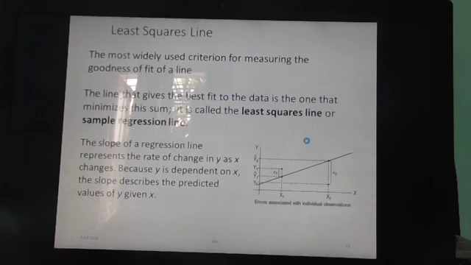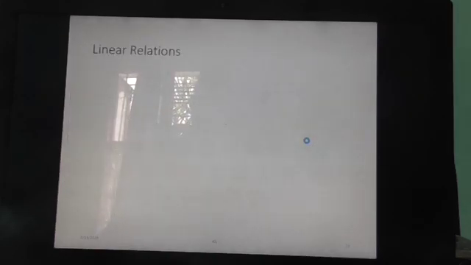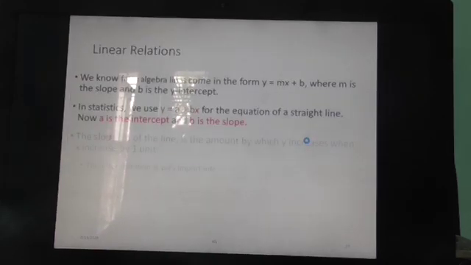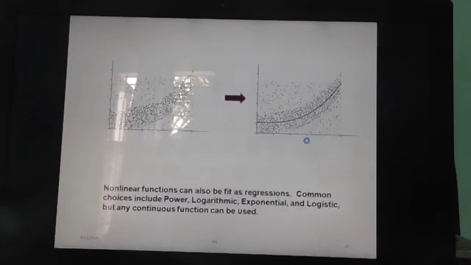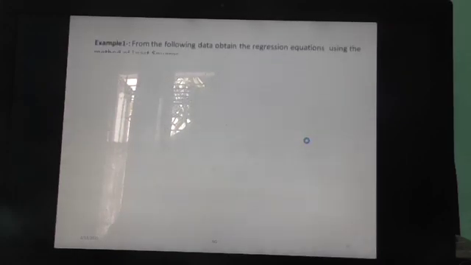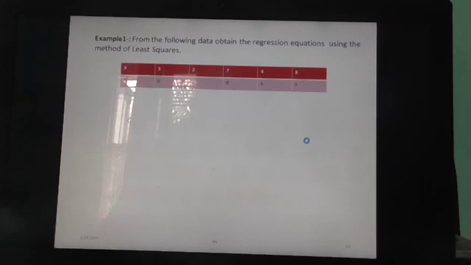Then for linear regression we use least squares, that we were talking about. In the least square method we try to find out the equation of a straight line, y equals mx plus c, where m is the slope and c is the intercept, and we try to find out the relationship.